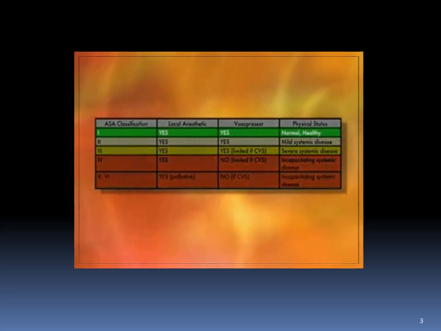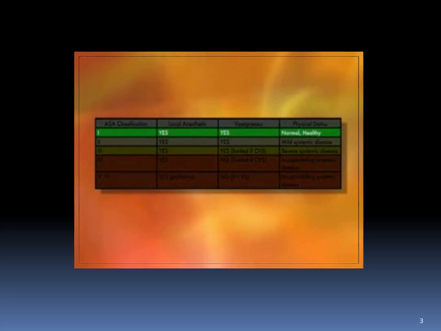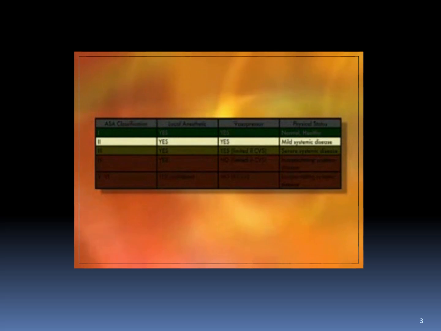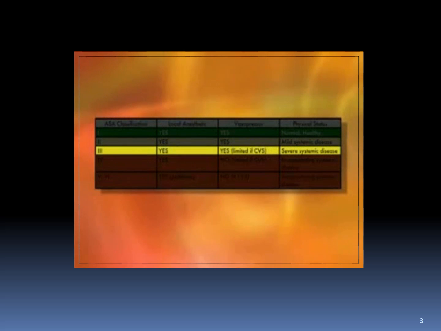The ASA Physical Status Classification System helps us to determine medical risk during dental treatment. An ASA-1 is defined as a normal, healthy patient. ASA-2, a person with a mild systemic disease. ASA-3, a more severe systemic disease which limits activity but is not incapacitating.